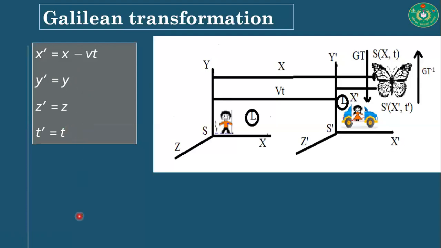Here it is clear that the time interval is t prime equals t, and this is a very strong limitation of the Galilean transformation. According to modern physics, the time measured for two different frames of reference will be different, will not be the same.